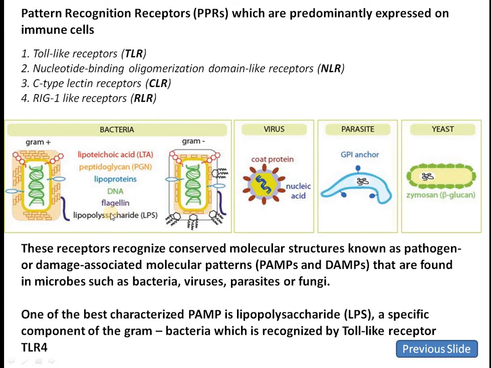They recognize the different substances which are found on the surface of the different microorganisms. These substances are recognized by these receptors present in the immune cell, and thereby by the phagocytic cells, that is the neutrophil, and they can damage the pathogenic substances by engulfing them and then by destroying them.